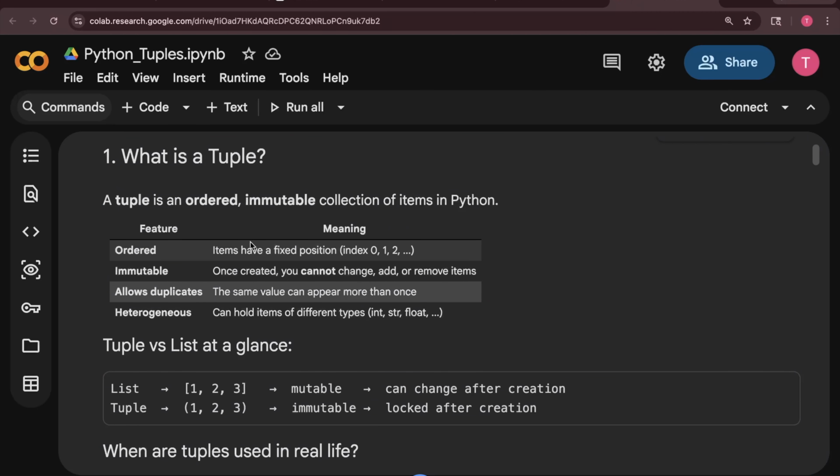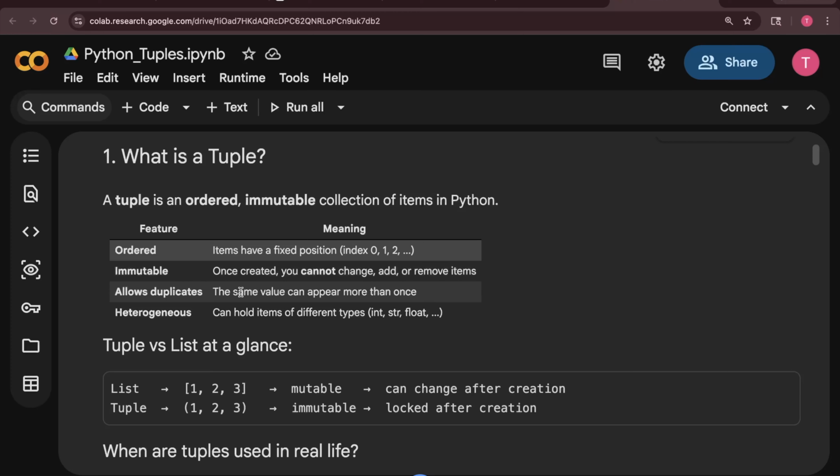So what is a tuple? A tuple is an ordered immutable collection of items in Python. Again, ordered means items have a fixed position. You know already, same as list. Immutable, which is not same as list. List was mutable and tuple is immutable. That means once created you cannot change, add or remove items. We will see in the practical examples.